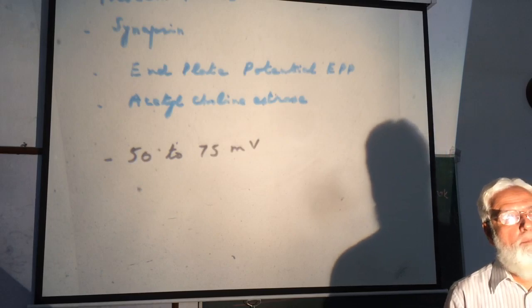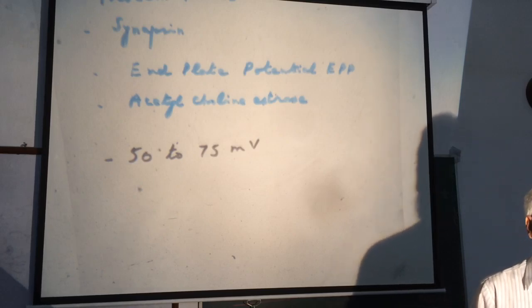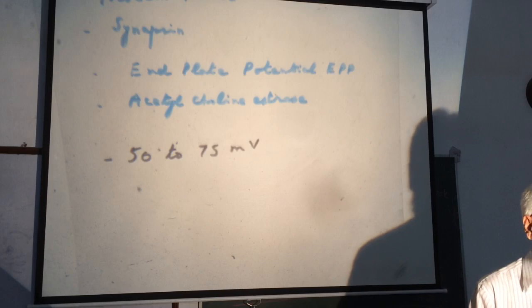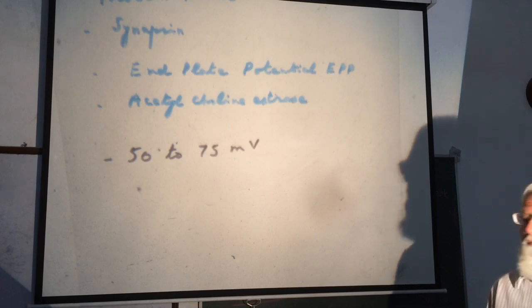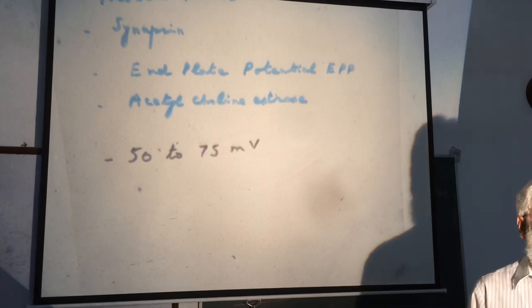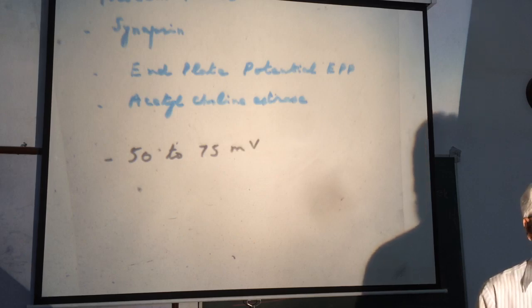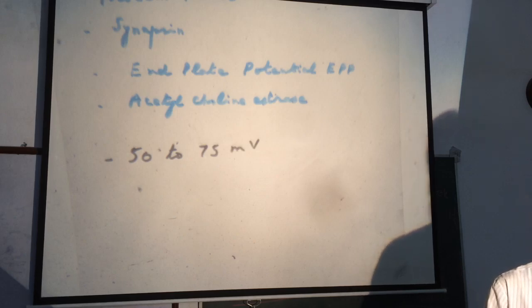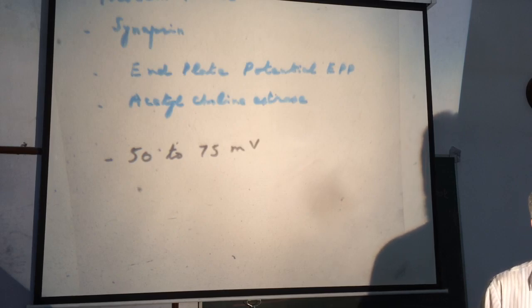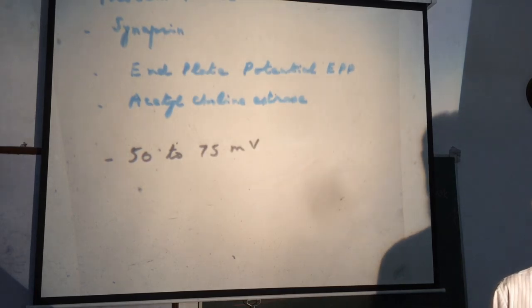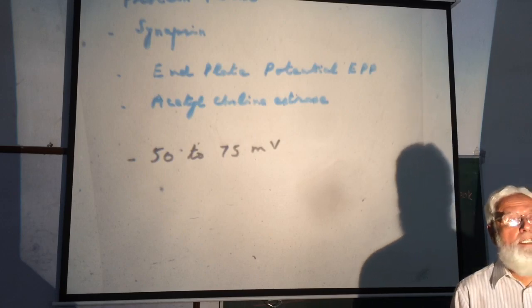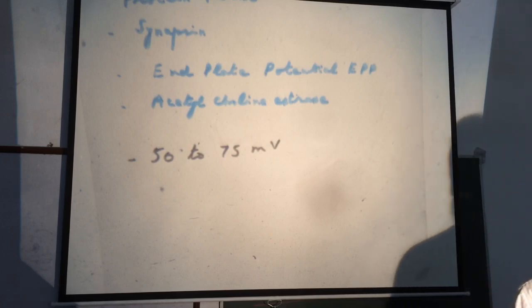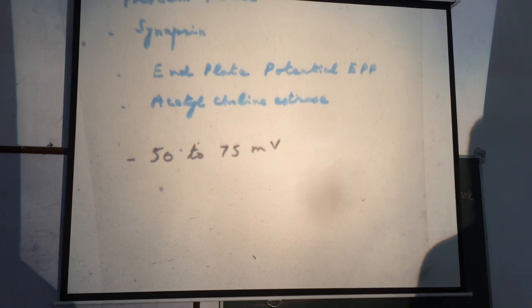I am telling you about the properties of the end plate potential, a localized change in the membrane potential due to sodium influx. Its voltage is 50 to 75 millivolts. It is non-propagating. It is decremental with distance; with distance, it decreases. It has no refractory period, and it is graded. Its voltage depends upon the quantity of acetylcholine released.